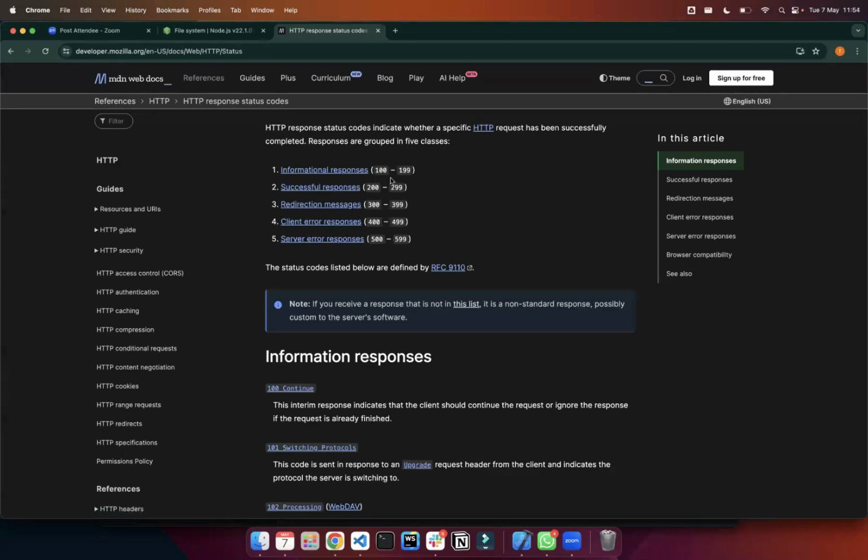Informational responses would fall between 100 to 199, all right? They have their meaning. Successful responses will fall between 200 to 299, inclusive of both numbers. Then redirection messages will fall between 300. So if you see anything 300, it's talking about redirect. If you see anything 200, it's talking about a successful response. If you see anything 100, it's trying to give you information.